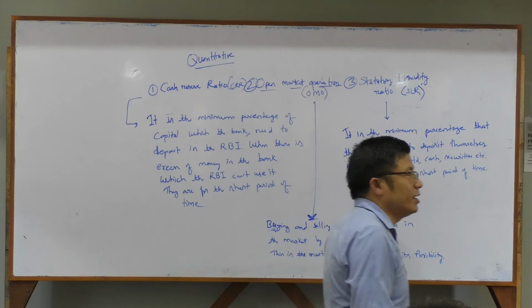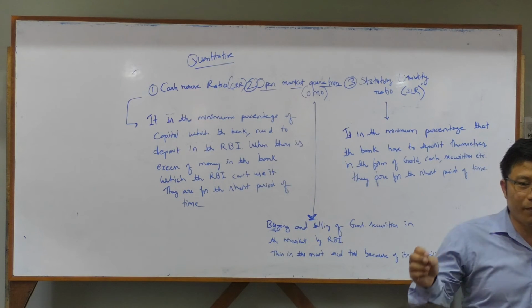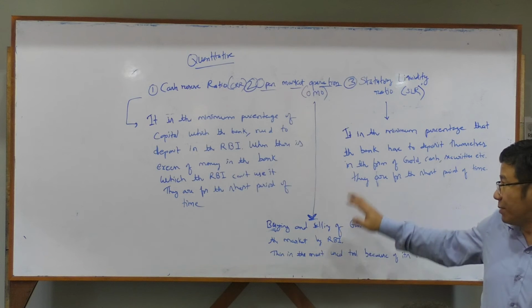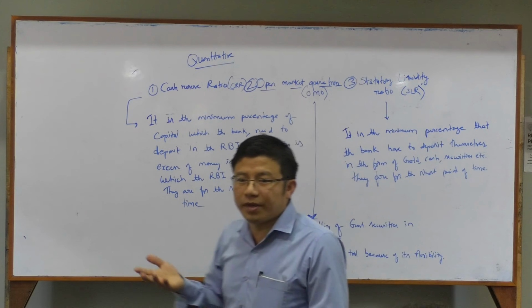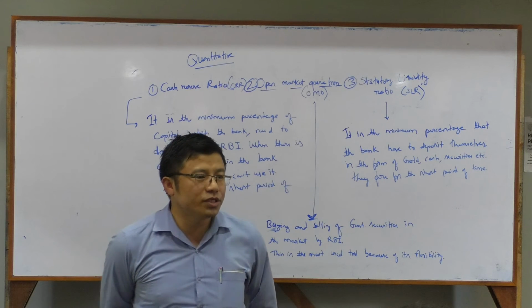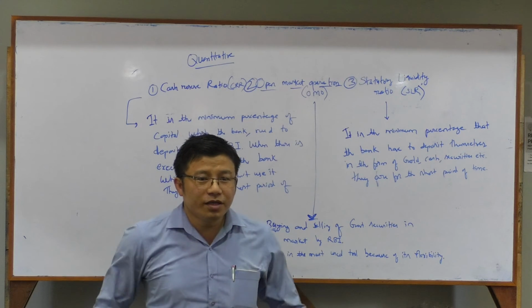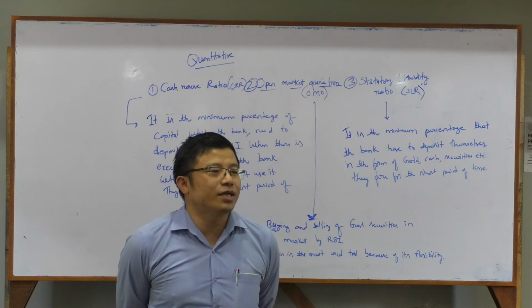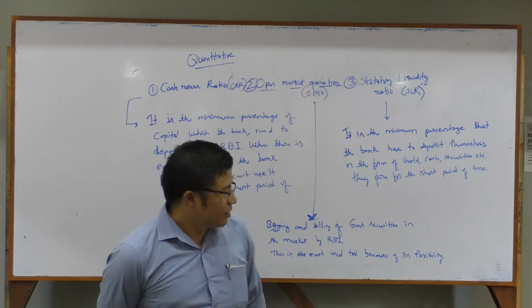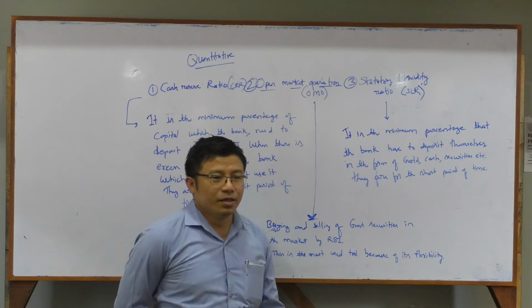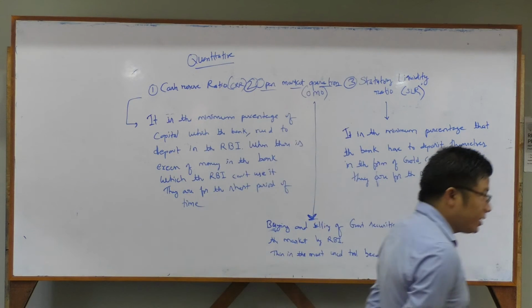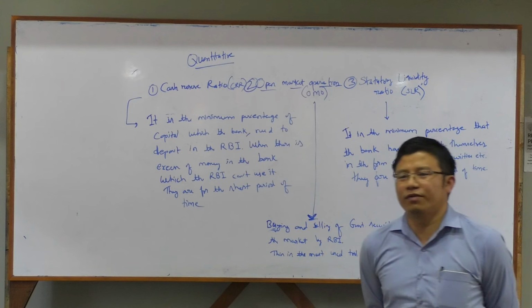And why it is said that it is the most used tool by the RBI, because this is the only way. Sometimes it doesn't work, sometimes the bank doesn't have money. If the bank doesn't have money, then how are they going to do CRR? If there is no gold, how are they going to do SLR? So this is the only way. Can you get my point? I think if you understand, that is more important for me.